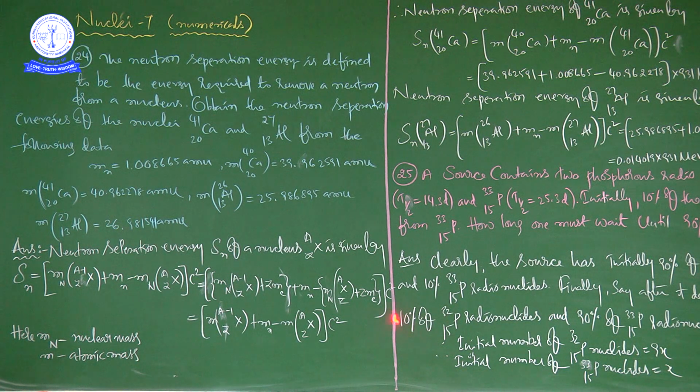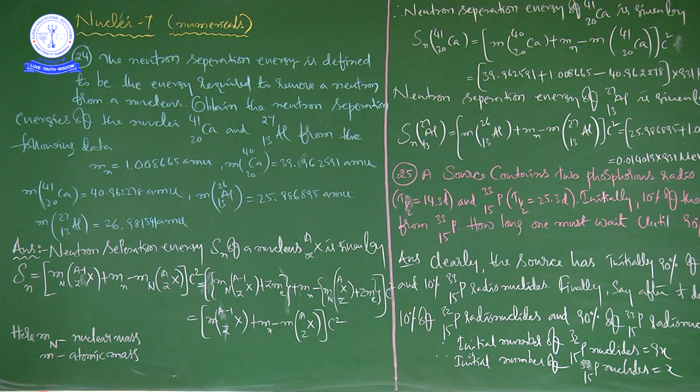Observe carefully, this is c squared. Because of the cancellation of some terms, finally you can write it as [M(X(A-1,Z)) + Mn - M(X(A,Z))] c squared, the whole term in the bracket multiplied by c squared. Here, Mn is the nuclear mass and M is the atomic mass.